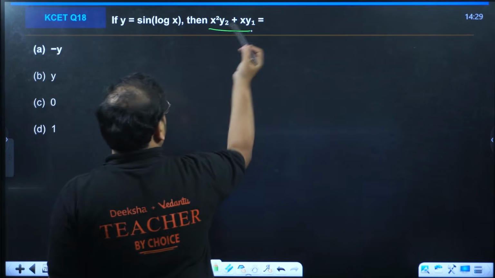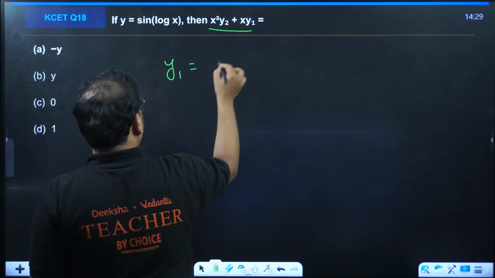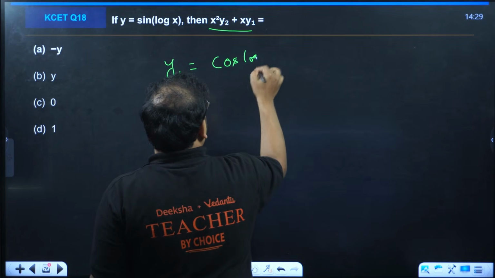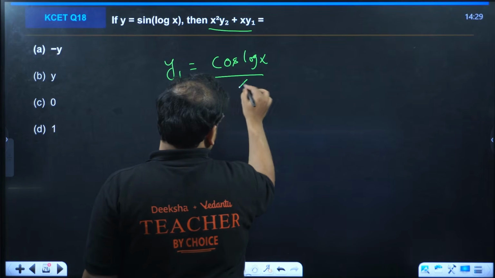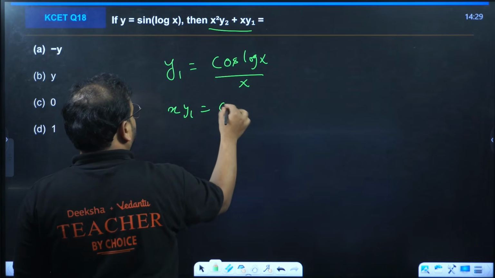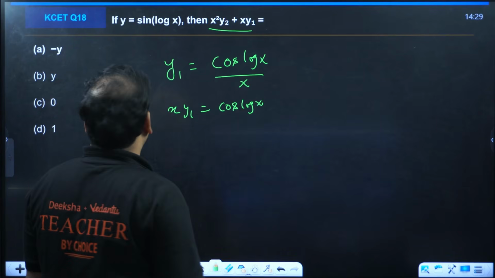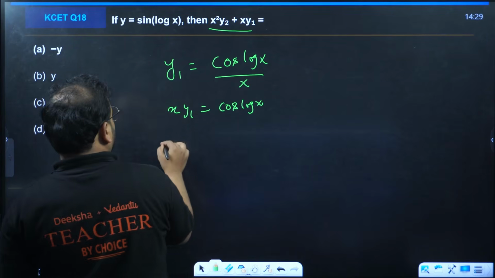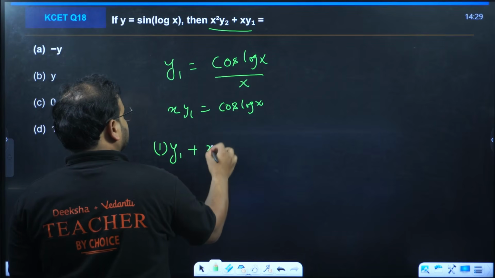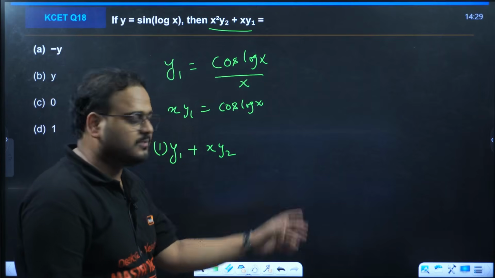I need to find the value of this expression, so start from derivative number 1. y1 will be: sine becomes cos, so cos of log x divided by x. Multiply over here: x y1 equals cos of log x. Differentiate now. x becomes 1, y1 as it is, plus x as it is, y1 becomes y2. I'm differentiating the entire equation again.